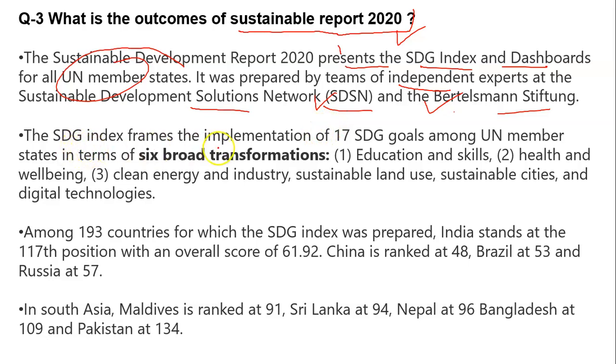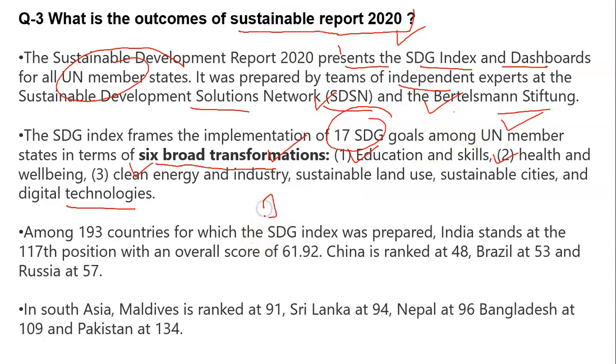Now, the SDG index framed the implementation of the 17 goals among the United Nations members in terms of 6 broad transformations. There are 17 goals. This report is prepared on these 6 broad transformations, which cover education and skills, health and well-being, clean energy and industry, sustainable food and land use, sustainable cities and digital technology. So all the 17 goals are reduced to 6 broad transformations and they are ranked and judged by the SDSN and Bertelsmann Stiftung.